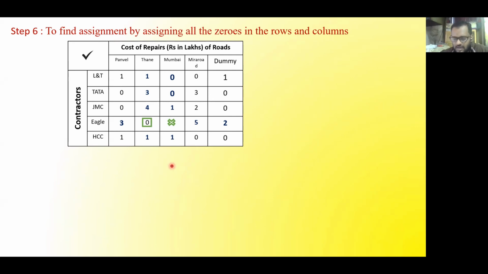Now how am I telling this? How am I telling this that this has multiple optimum solutions? So wherever you find a situation like this, that you are not getting a single zero, row wise or column wise, that means that there is a multiple optimum. You can assign that job to any person which has a zero. So here comes your wish. You can assign whichever one you want. Okay. So let us say that I am assigning this Panvel to Tata. I already told that this is not the only solution.